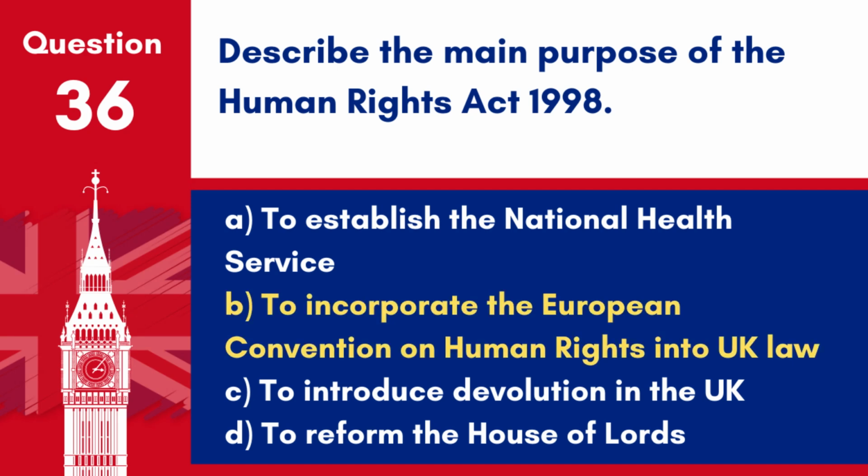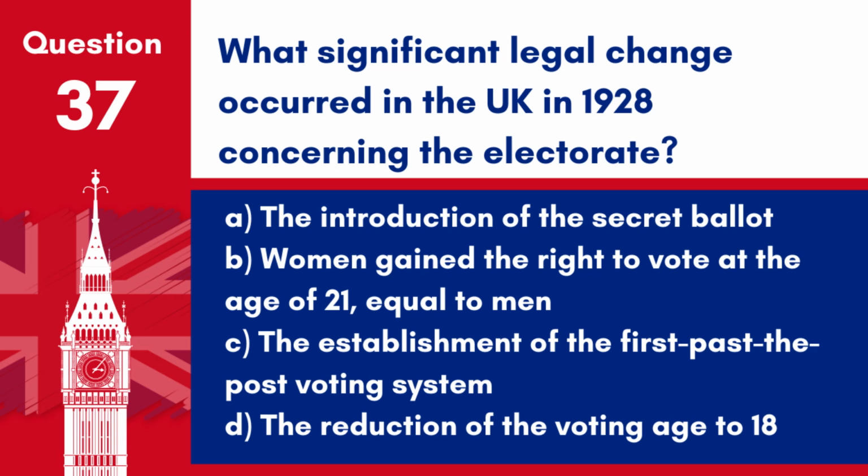Answer. B. To incorporate the European Convention on Human Rights into UK law. This was the main purpose of the Human Rights Act 1998. Question 37. What significant legal change occurred in the UK in 1928 concerning the electorate?